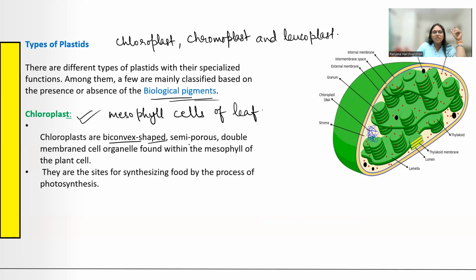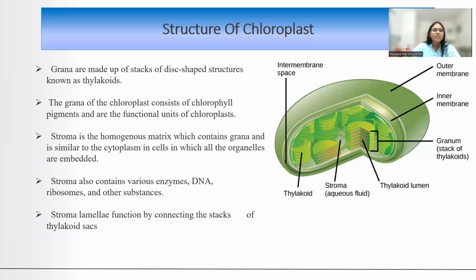They are biconcave, convex shaped, semi-porous, again double membrane cell organelles. They are found only in the mesophyll cells of the plant cells, and are the sites for synthesizing food by the process of photosynthesis. We all know that photosynthesis can take place with the help of a green pigment, and the green pigment containing organelle is chloroplast. ठीक है, तो अब थोड़ा बहुत हम स्ट्रक्चर ऑफ क्लोरोप्लास्ट देख लेते हैं, which we will again be seeing when we are doing respiration. जब हम respiration करेंगे तो क्लोरोप्लास्ट देखेंगे फिर से इन डिटेल.